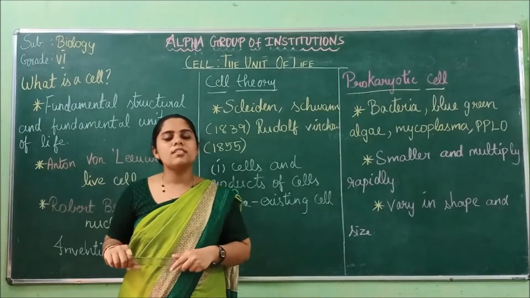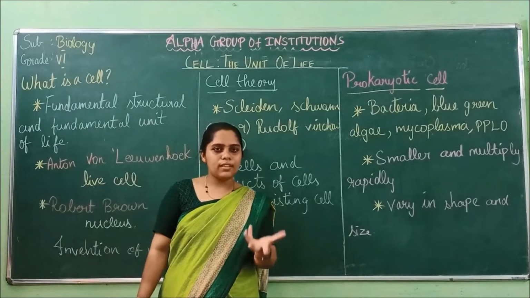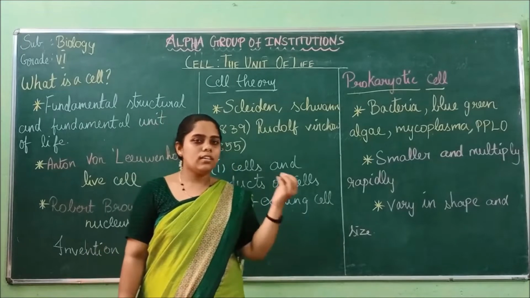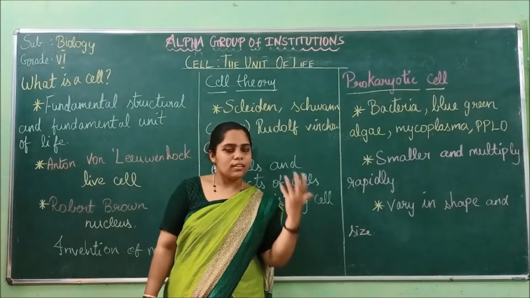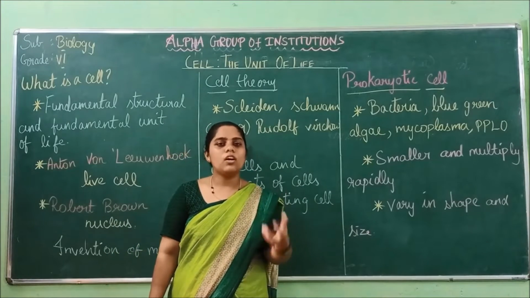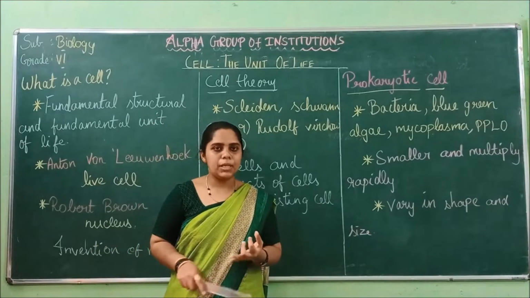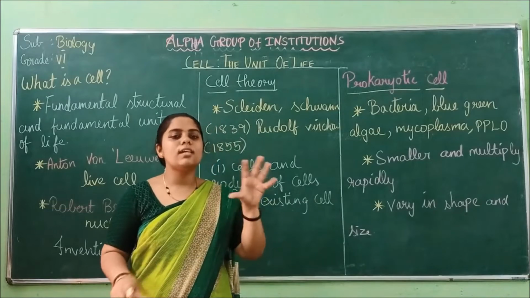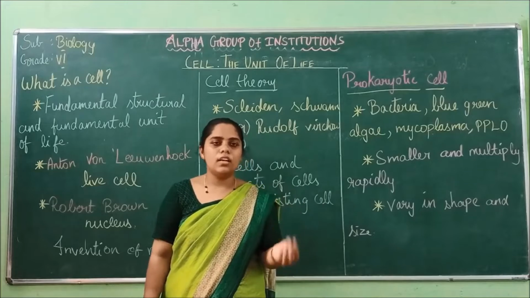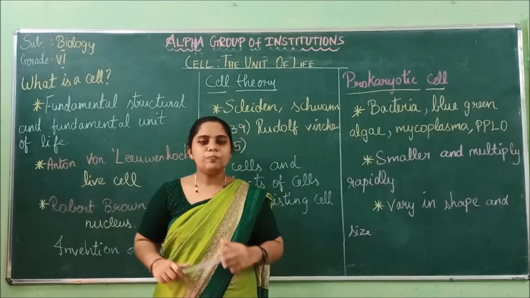So where can we find these unicellular organisms? They are very, very small. Only one cell is there, and they are not visible to the naked eye. Only under the microscope can we see these organisms. For example, amoeba, paramecium, euglena. These are some of the structures that come under unicellular organisms, that is, only one cell will be present.